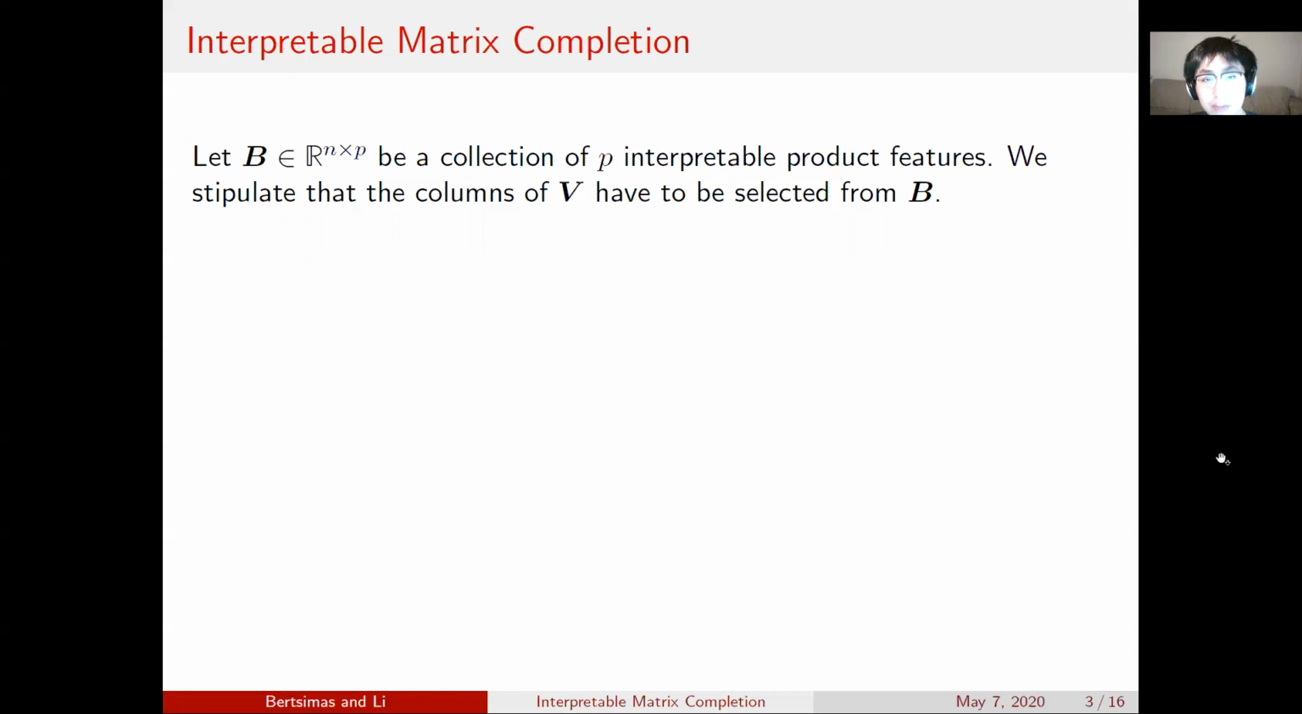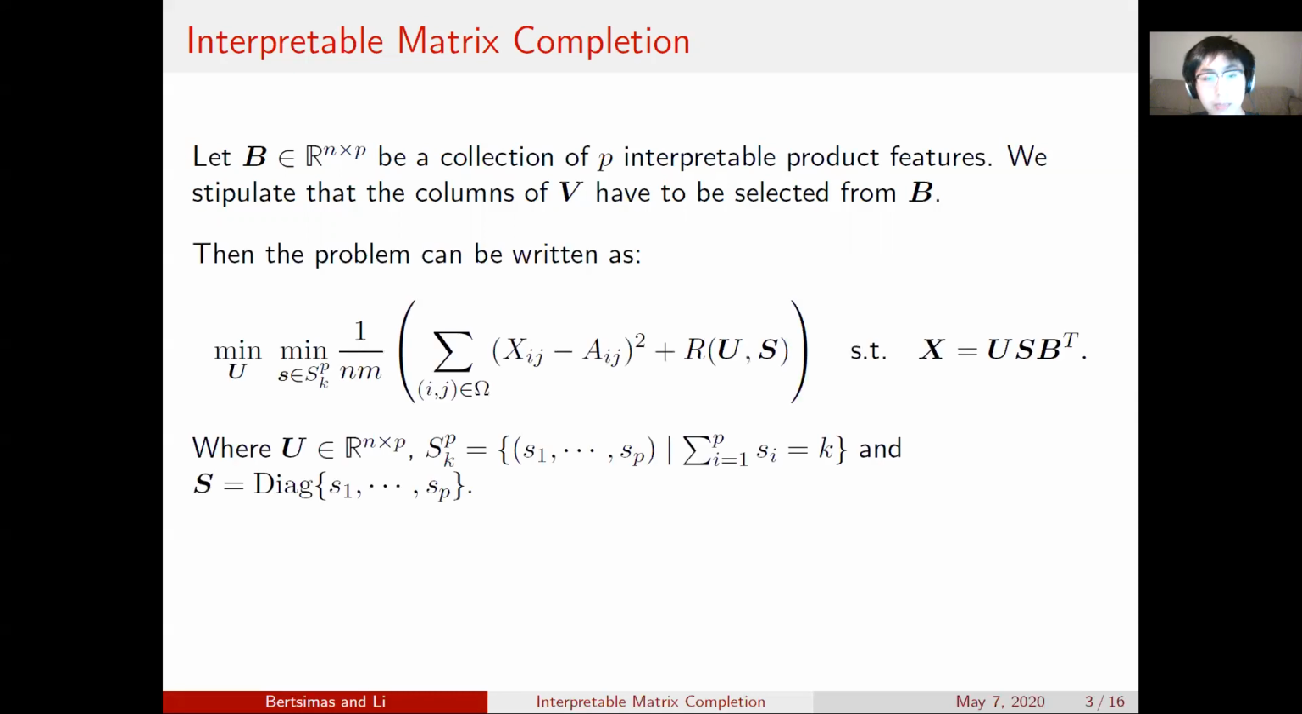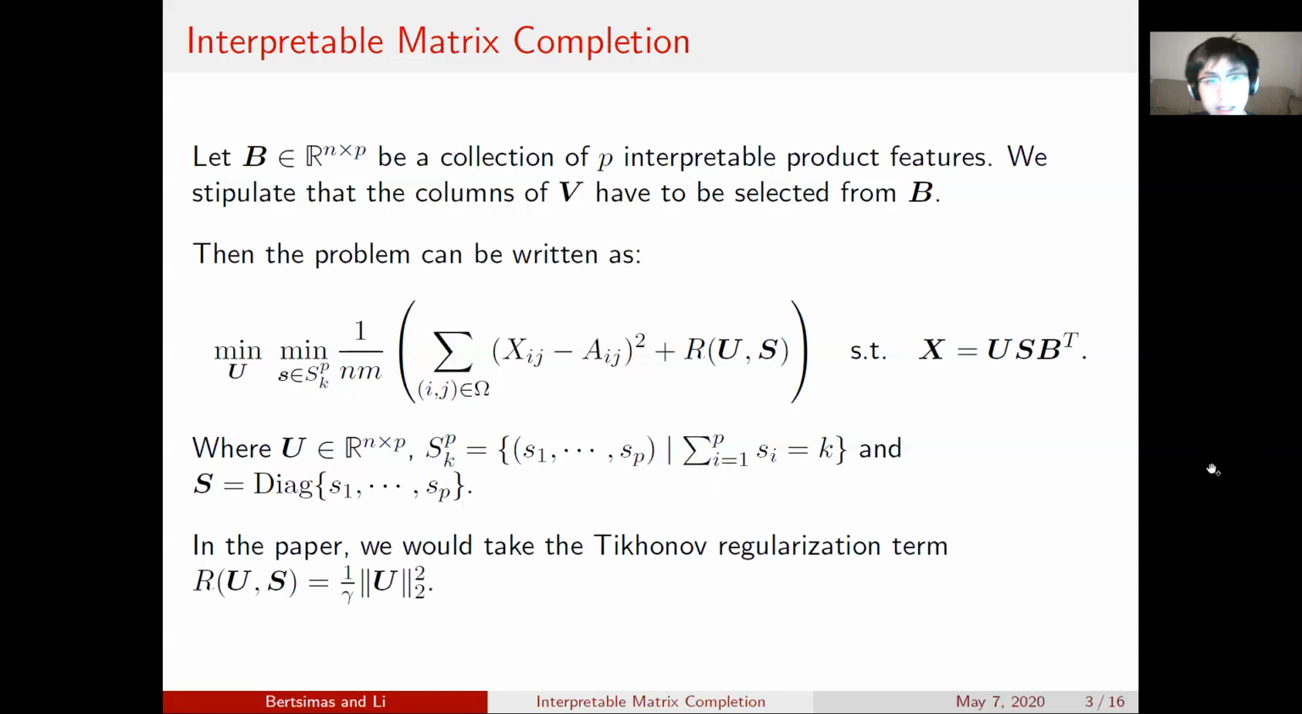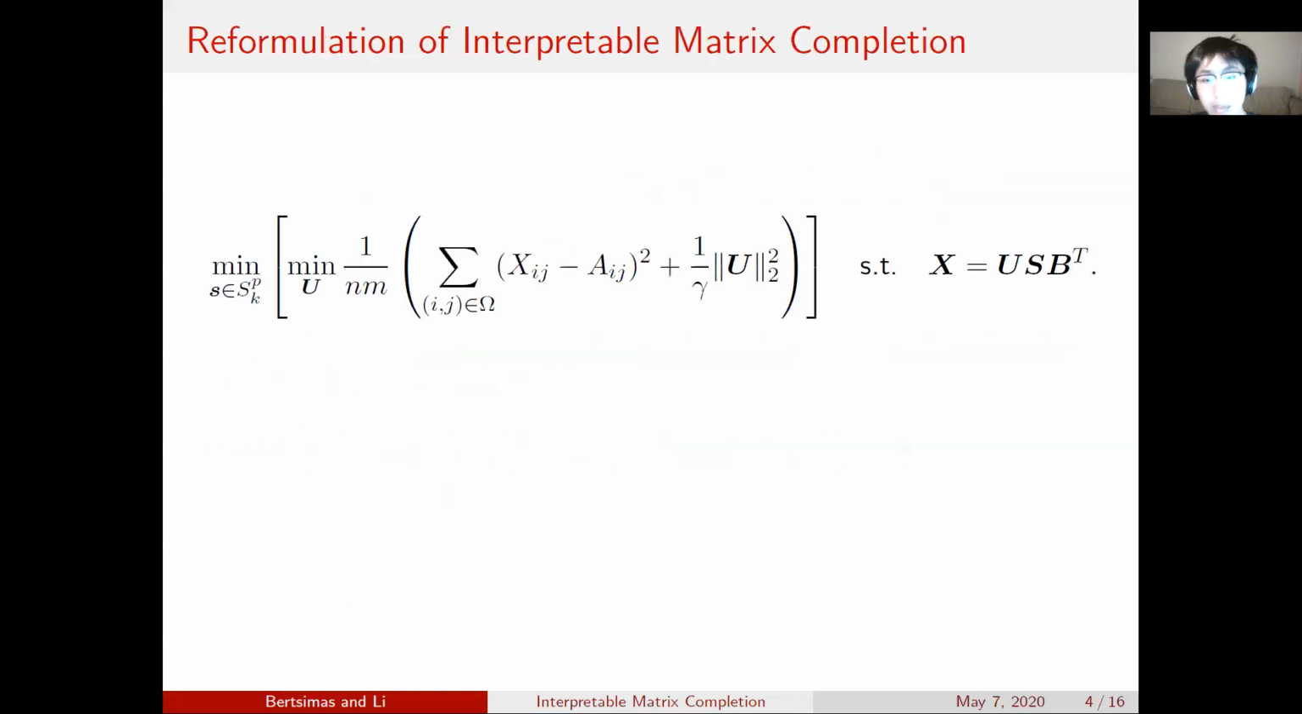Then the problem of matrix completion subject to such constraint can be formulated as follows, where S is a diagonal matrix formed of binary variables from S1 to SP, in which the sum of them is K to ensure that the rank is still K. And in this paper, we particularly take this problem with the Tikhonov regularization term, which is the L2 squared norm, to induce robustness.